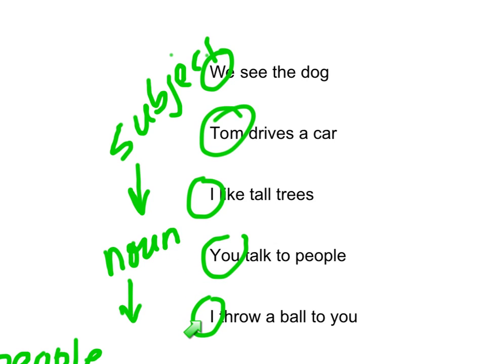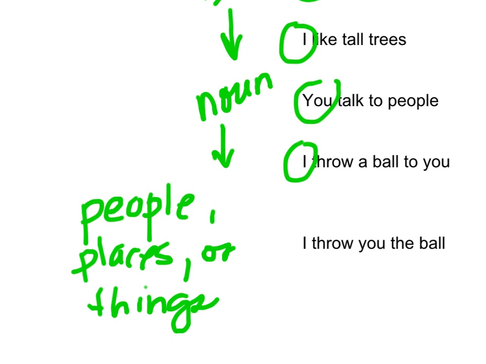I could have written a sentence like the dog sees the person, and the dog in that case would then be the subject. The reason dog would be a subject is because it qualifies under the guidelines: number one, it's a noun, and number two, it's a thing.